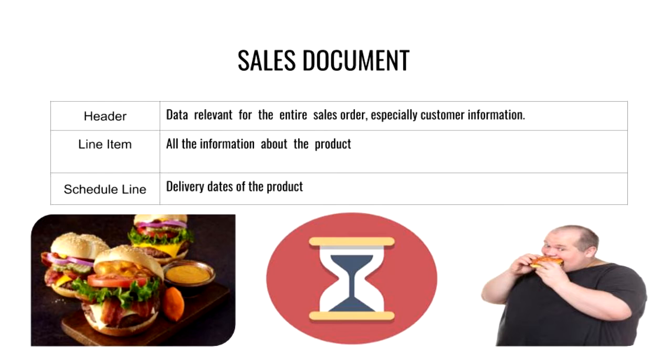Then, according to the order, line item part will be filled with the material master data. All the information related to the order is already recorded on the line item, such as type of bread, beverage, meat, and so on. All the discounts will be applied at the moment through pricing master data. All these processes are carried out through sales document. McDonald's B2C sales process is more direct and faster than its competitors. Because of this, schedule time is mostly at the moment.